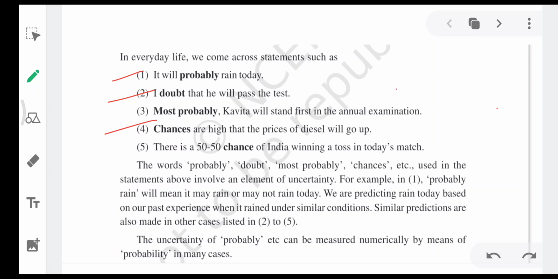The words probably, doubt, most probably, chances used in the statements above involve an element of uncertainty. Means we are not certain about that. Means we don't know surely what is going to happen. So we just guess there. We just make predictions. Okay.